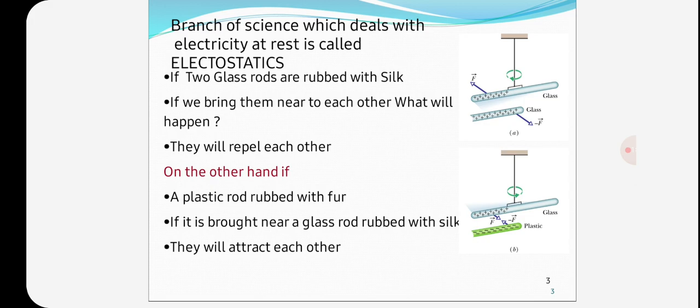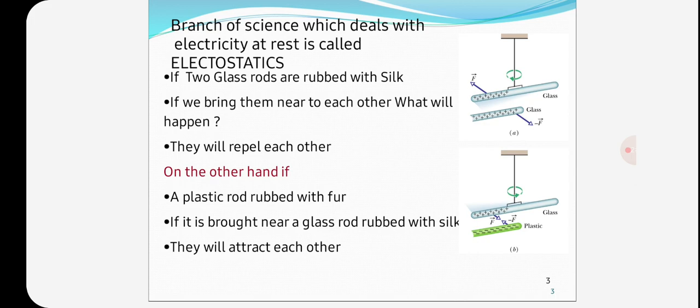The branch of electricity which deals with the flow of electrons, and flow of electrons is nothing but the current, is known as current electricity.